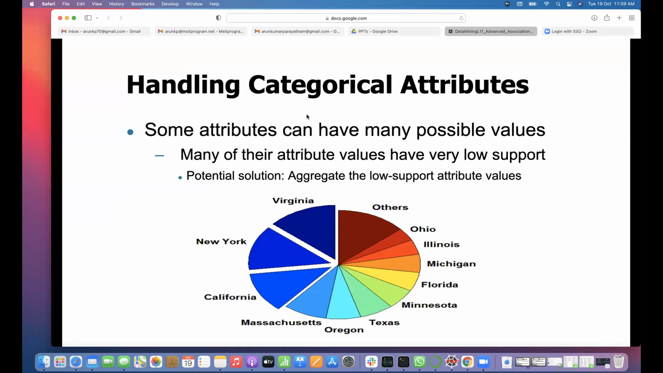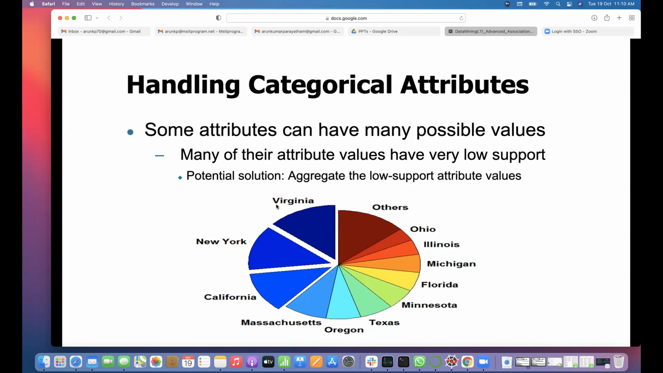So handling categorical attributes: some attributes can have many possible values. Here it is simple, this categorical attribute has only 3 values, which is why we got 3 columns. If it has something like 100 values, then what will happen? Many of the attribute values have very low support. So a potential solution is to aggregate the low-support attribute values.